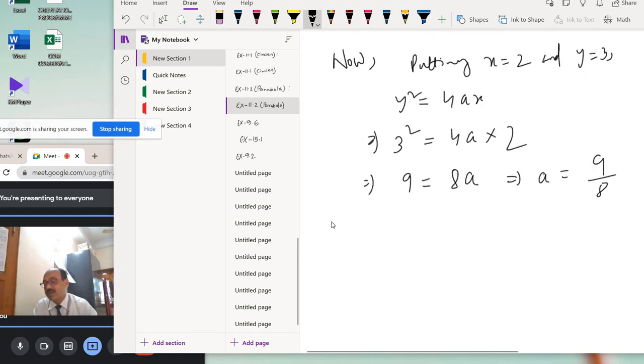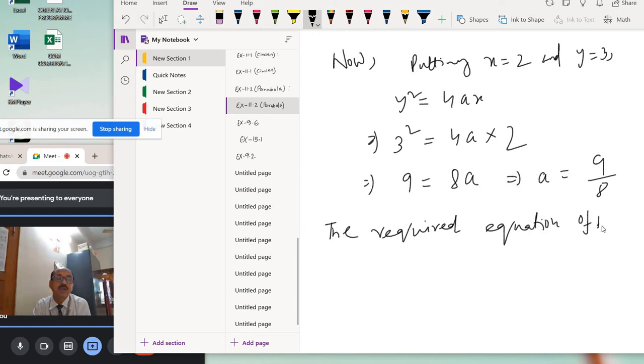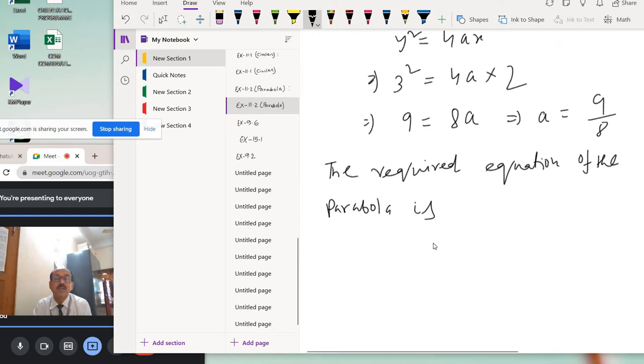Now, therefore, the required equation of the parabola is y square equal to 4 into a, which is 9 by 8, x.